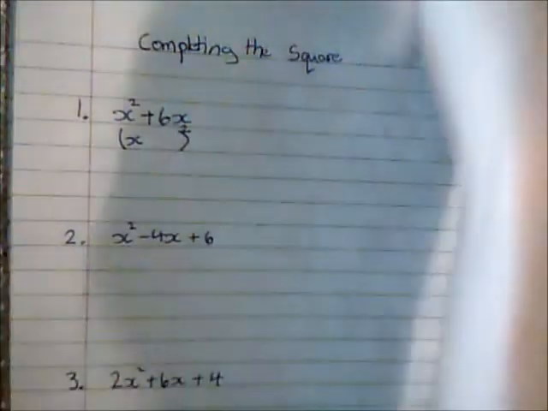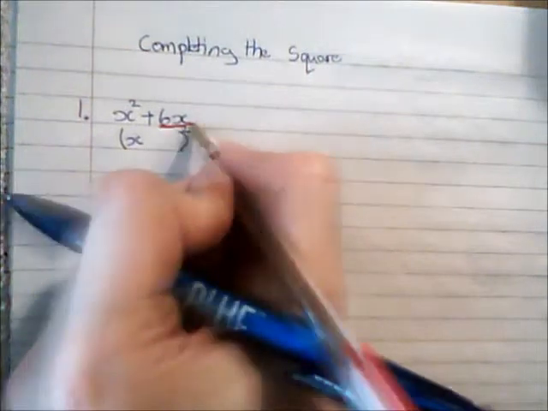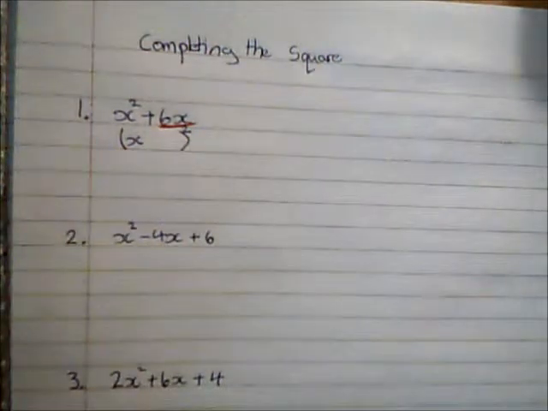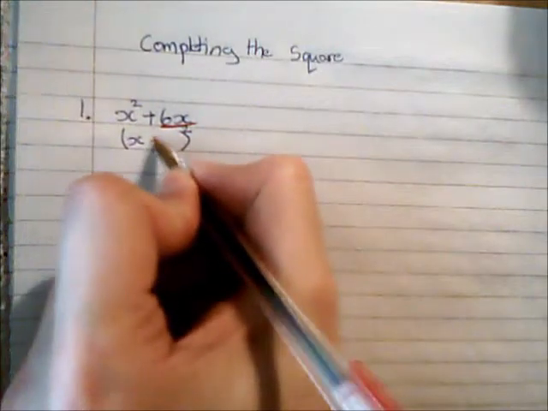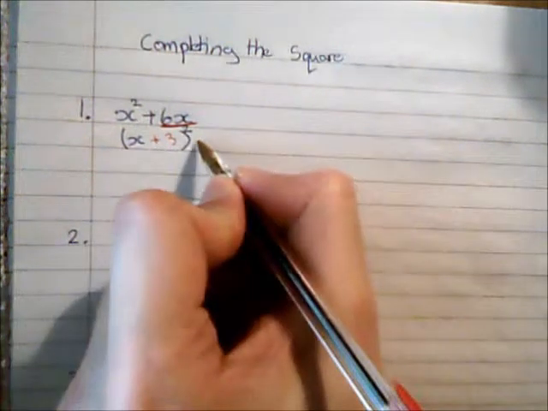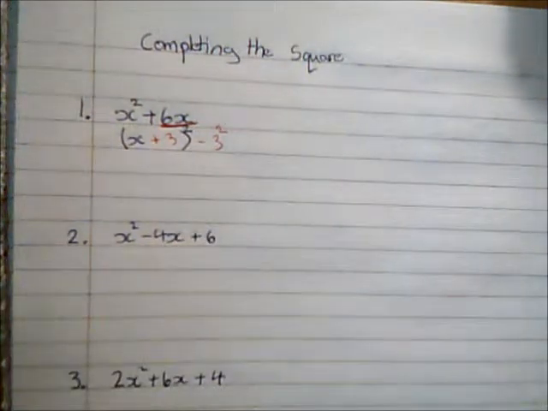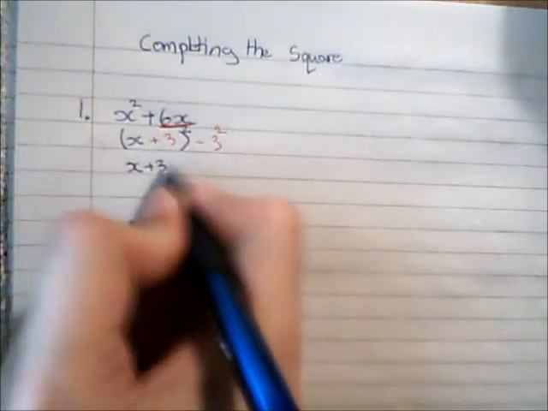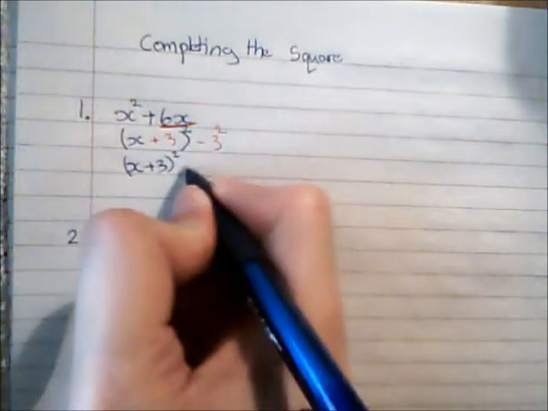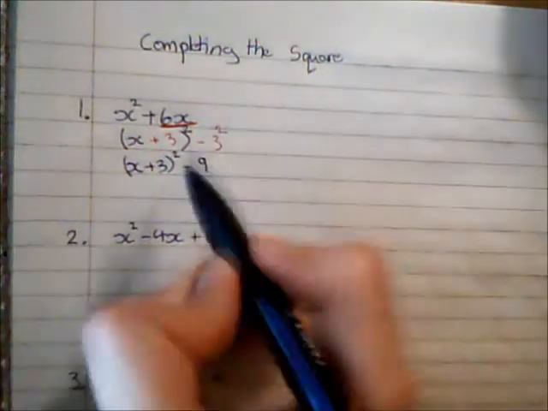And then I'm going to look at the term with the x in it. So here I've got 6x. I'm going to half that, and write that inside the bracket. And then I'm going to subtract that squared. And now I have completed the square. I'm just going to tidy it up a bit, so I can rewrite this as x plus 3 squared subtract 9.